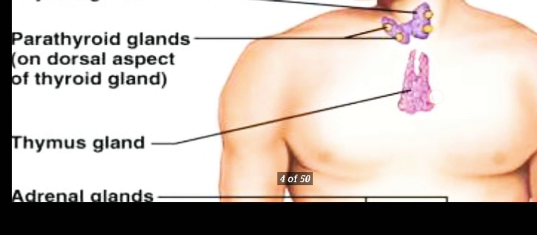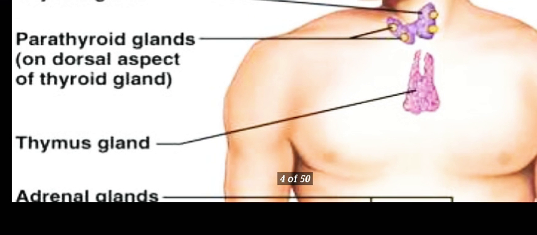Okay, and the role of the thyroxine. What is the role of the thyroxine? Thyroxine is a hormone which is released by it. This hormone helps in the regulation of the basal metabolic rate. It supports RBC formation, controls the metabolism of carbohydrates, proteins and fats, and also helps in the maintenance of water and electrolyte balance.